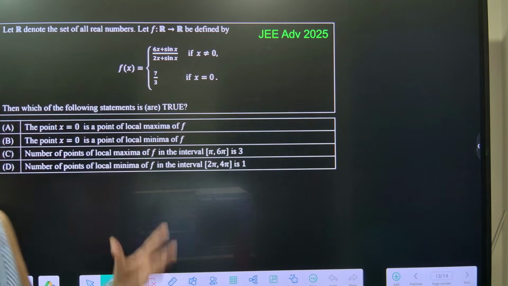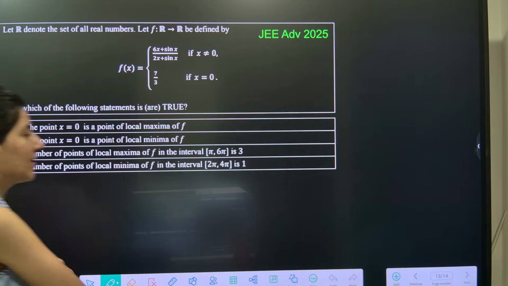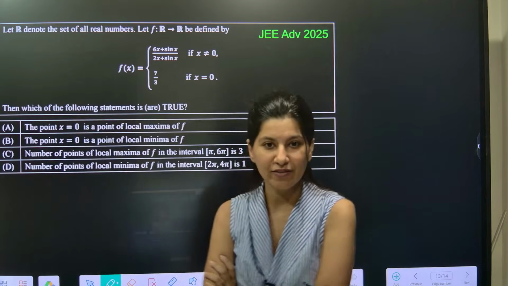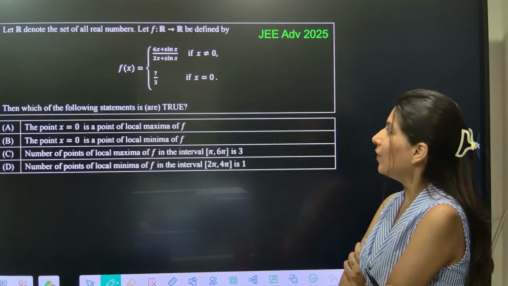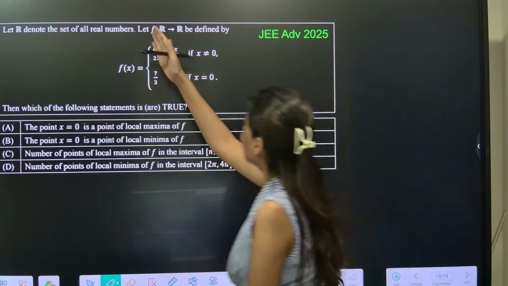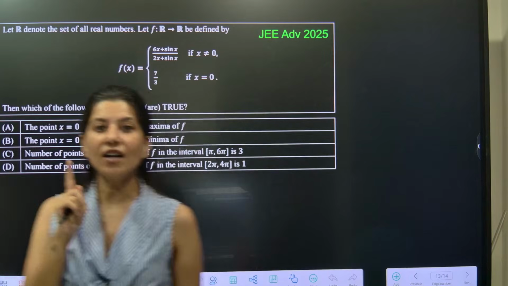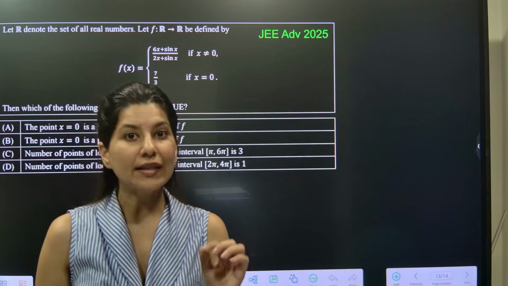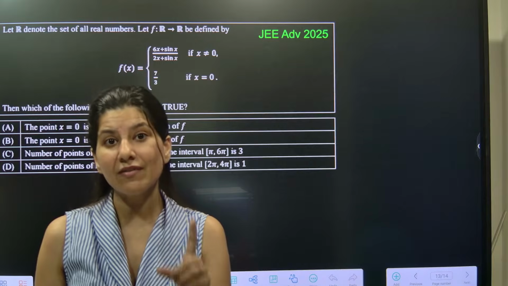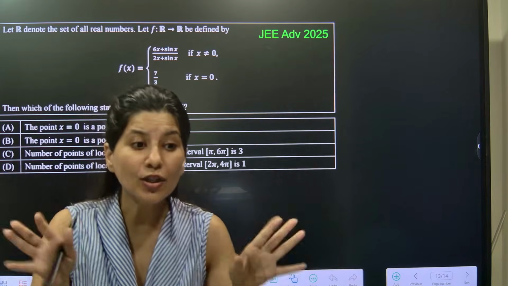Okay. This is from application of derivatives, JEE Advanced 2025 PYQ. Okay, so let's read this question nicely. A function is given, okay, and which of the following statements are true? Please note that in JEE Advanced sometimes they will ask which of the following statements are not true.